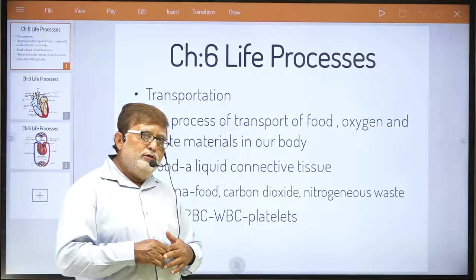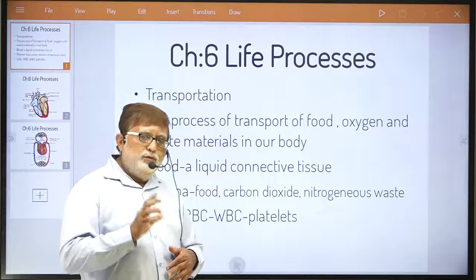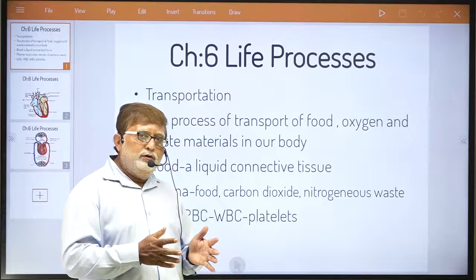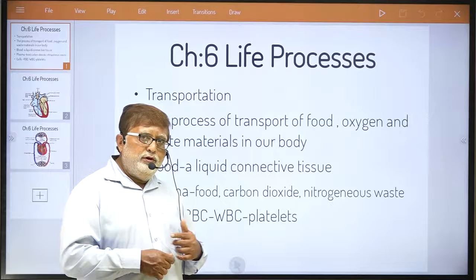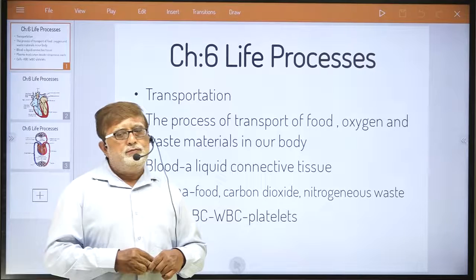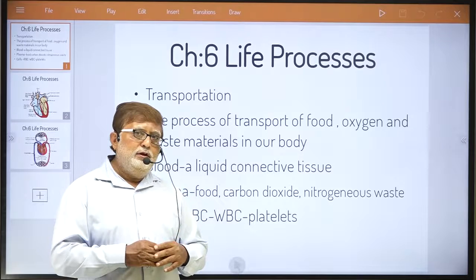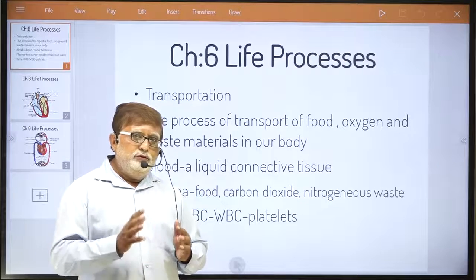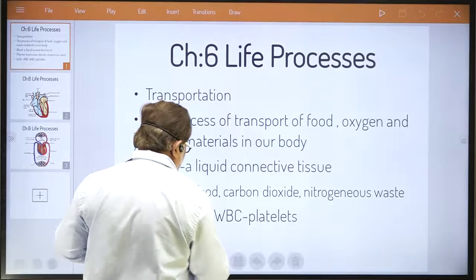Just try to understand, dear student, a very simple process. How does transportation take place in a plant? The water and minerals along with the mineral nutrients get transported via the conducting tissue xylem. How does the transportation of water and minerals take place in plants? Suppose we try to understand from a simple diagram, dear student.